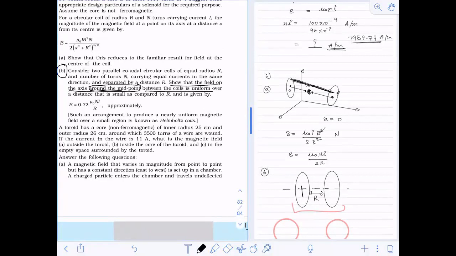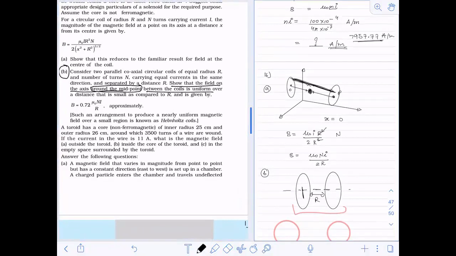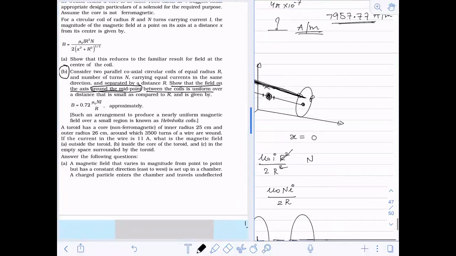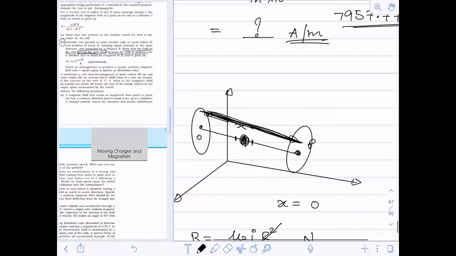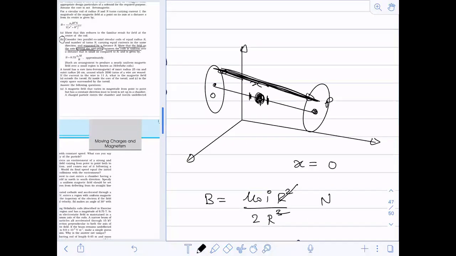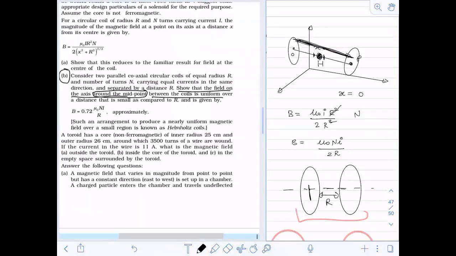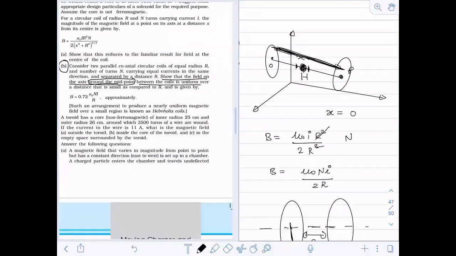If you see in this figure, this is the midpoint over here. This distance will be neglected as compared to r.